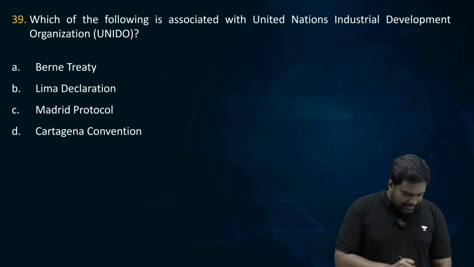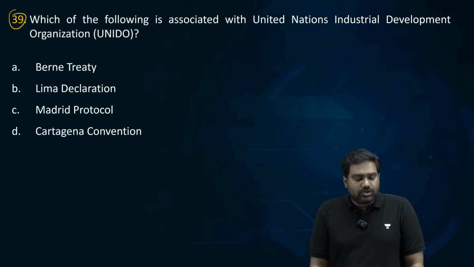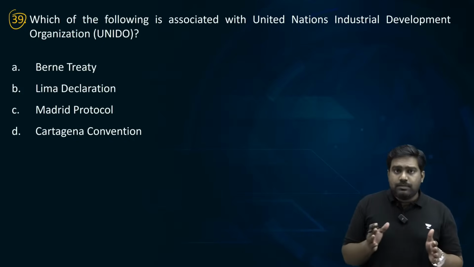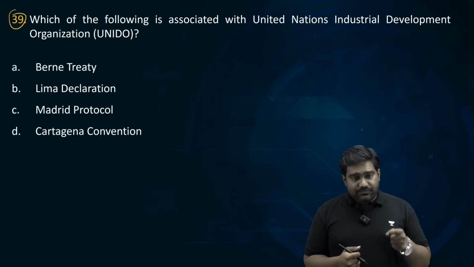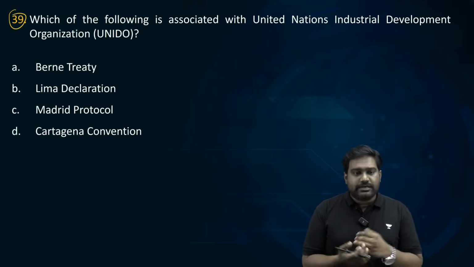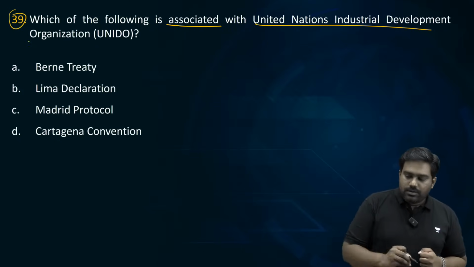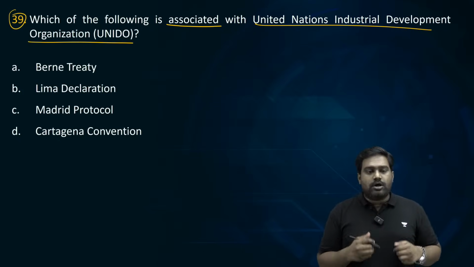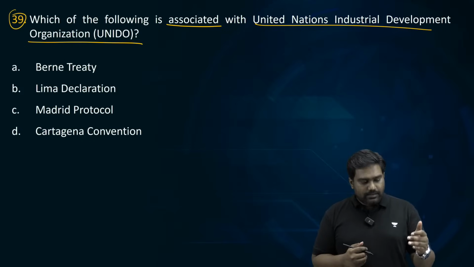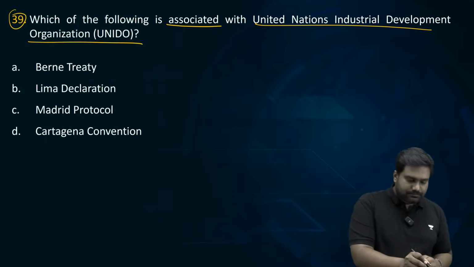Next, question number 39. Read the question. Again, a straightforward question, but not many of you would be aware of this. So it's a factual topic. Let's see how many of you can attempt this question and get the answer right. Which of the following is associated with UNIDO, United Nations Industrial Development Organization? The Berne Treaty, Lima Declaration, Madrid Protocol, Cartagena Convention.